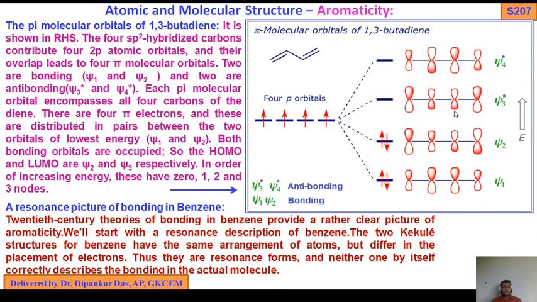Now come to the pi molecular orbital of 1,3-butadiene. 1, 2, 3, 4, the 1,3-butadiene pi molecular orbital. This is also very important. These two molecular orbital diagrams, 1,3-butadiene and benzene, have been included in your syllabus. So along with the diagram we have to explain what is the bonding MO and what is the anti-bonding MO. You should explain every diagram.